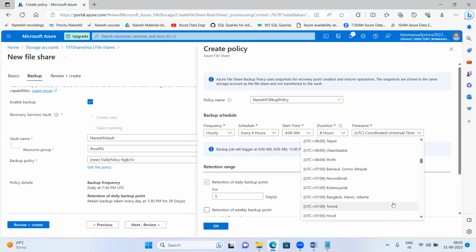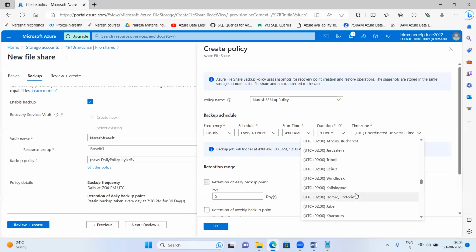Let us take, I'll take US time zone. I'm just looking for it. Kabul, Abu Dhabi, Muscat, Baku, Yerevan, Tbilisi, Kuwait, Riyadh.